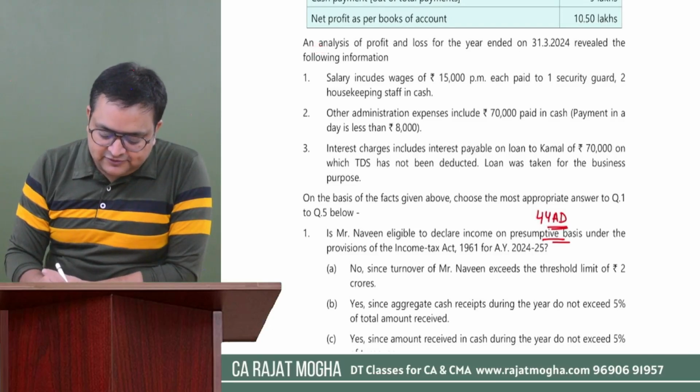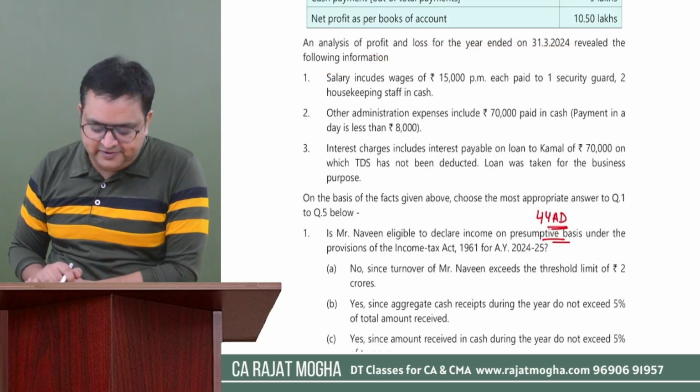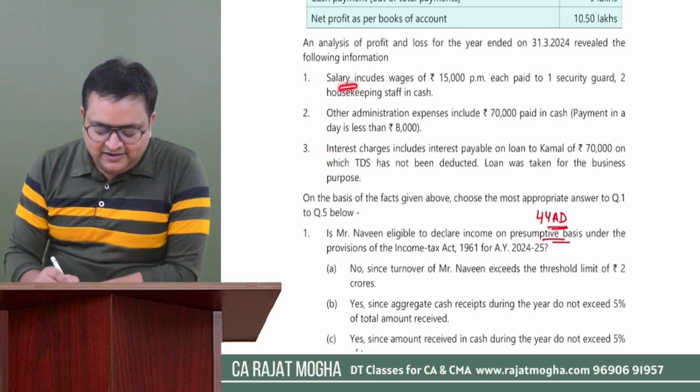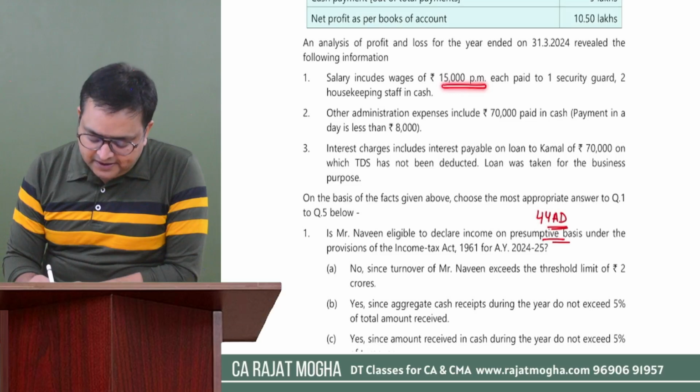An analysis of the profit and loss for the year ended on 31st March 2024 revealed the following information. So they are giving some information also. Salary includes wages of 15,000 per month, each paid to one security guard and 2 housekeeping staff in cash.